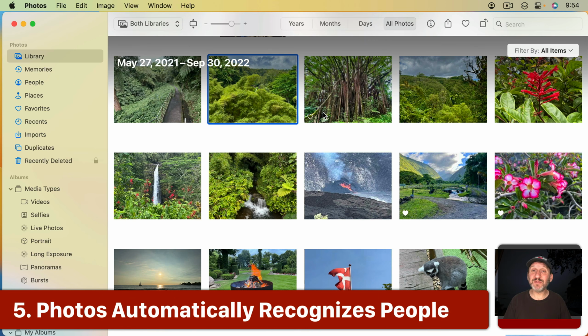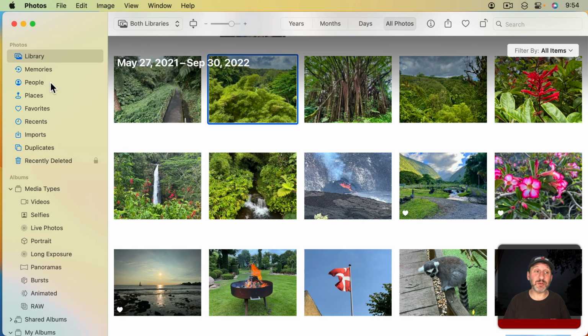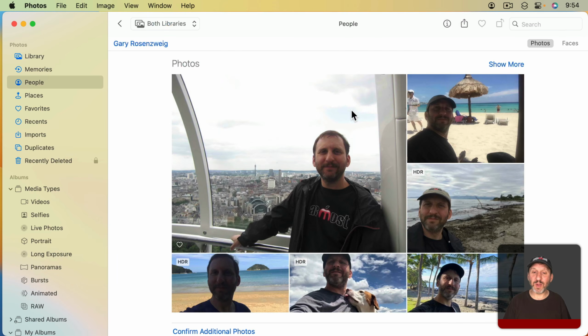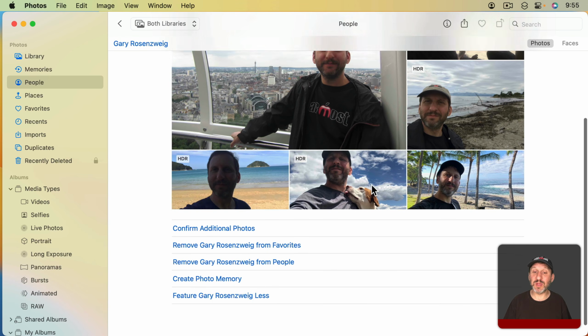But in addition, there's a bunch of automatic ways that Photos will organize for you. One thing it does is it recognizes people. If you go to People here, in my sample library I just have pictures of myself. But I can go in and I can see all the pictures where my face has been recognized. So it's doing this automatically. After you add a person and indicate a couple of photos where that person is, it will find other photos with that person.